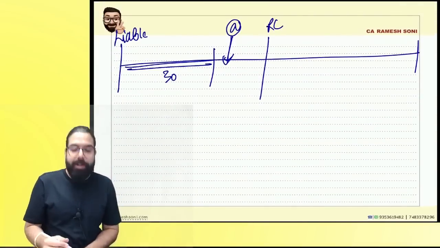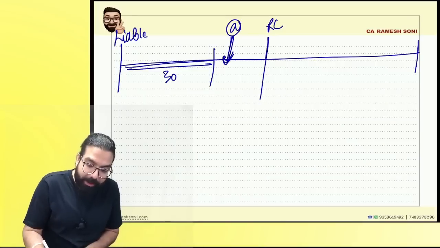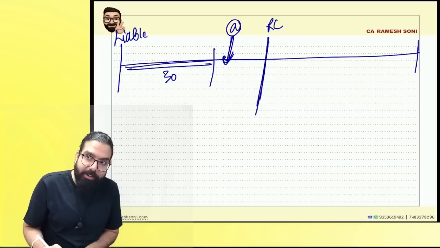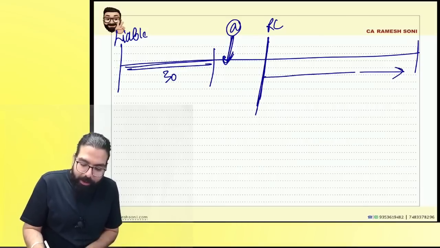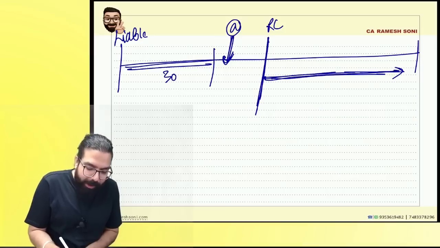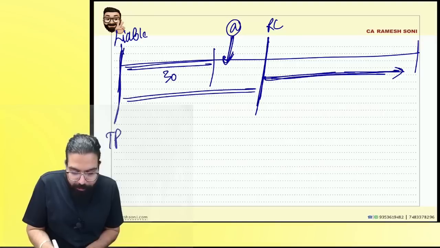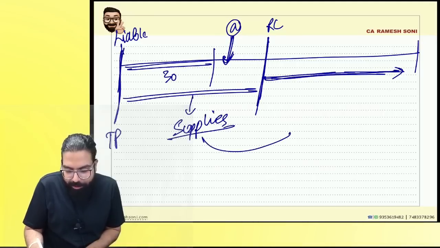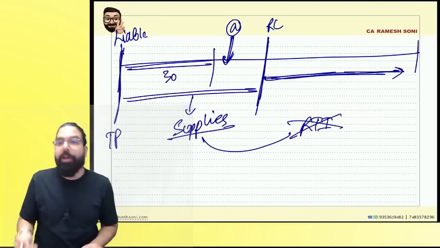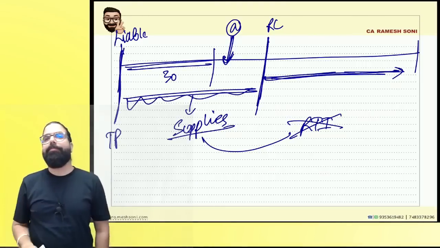I did not apply within the time. I applied after that and registration certificate is granted. Can you tell me when the registration certificate is valid from? The date of grant. And sir, once it is valid from the date of grant, tell me one thing. When I became liable, I was a taxable person. And today when I'm given registration, for whatever supplies I have done till this date, can I issue a revised tax invoice? No, it means whatever tax has to be paid on those supplies has to be paid out of your own pocket.